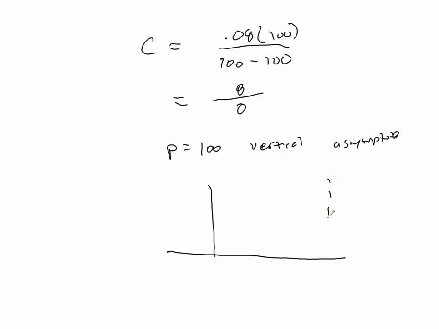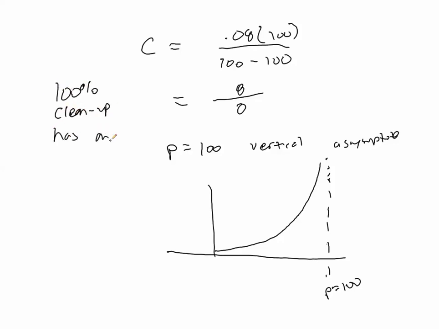And so at p equals 100, we get something like this, that the cost getting closer to p equals 100 rises exorbitantly. But why would it make sense that 100% would have an undefined cost? So 100% cleanup has an undefined cost. Well, how possible do you think it would be to actually clean up 100% of an oil spill?